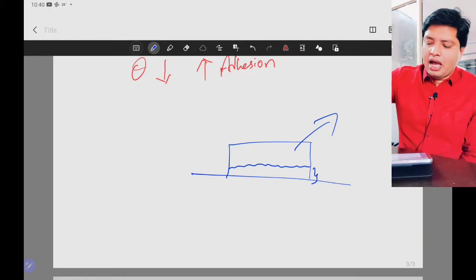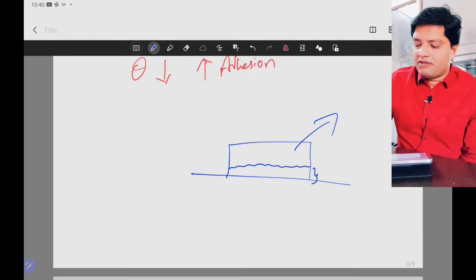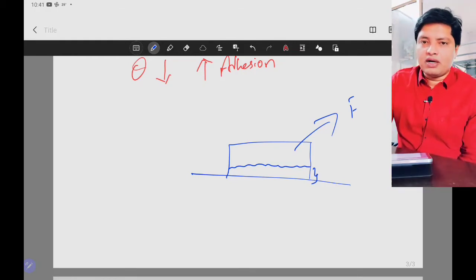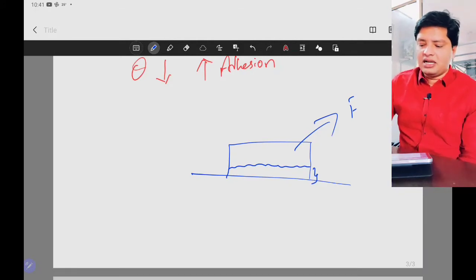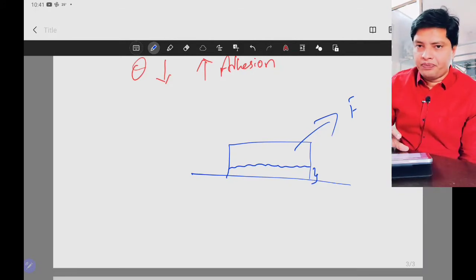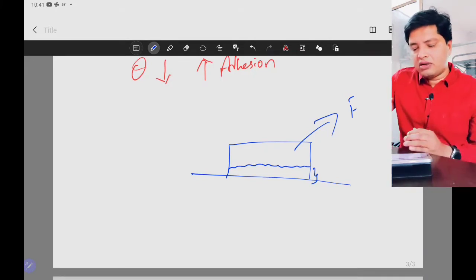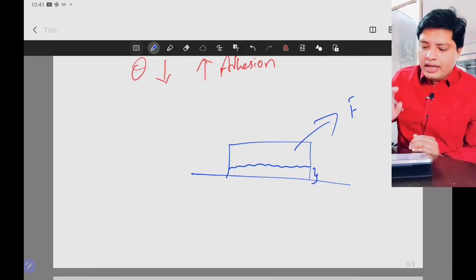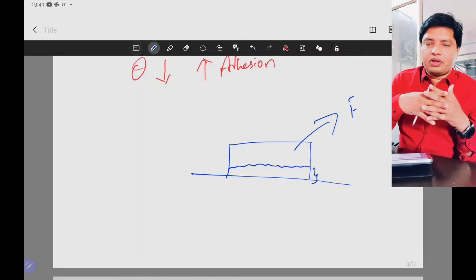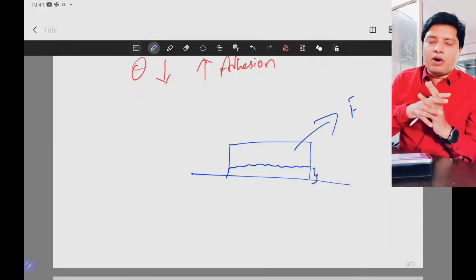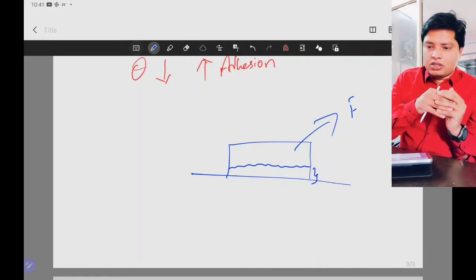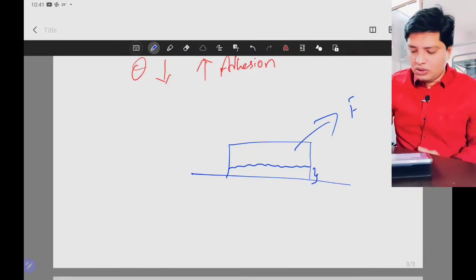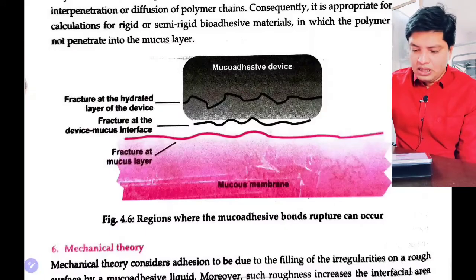It adheres to the mucous membrane, and if I break it, I will measure the force required to fracture the tablet. Because we are measuring the force required, or the energy for fracture, the name is fracture theory. The name itself says fracture theory because you are creating the fracture in the dosage form. Now, this theory will not hold good if the molecules are diffusing. This theory only holds good if the polymers are not diffusing into the mucous membrane, if it is just adhering at the surface. This theory holds good only for a dosage form which is adhering to the surface.